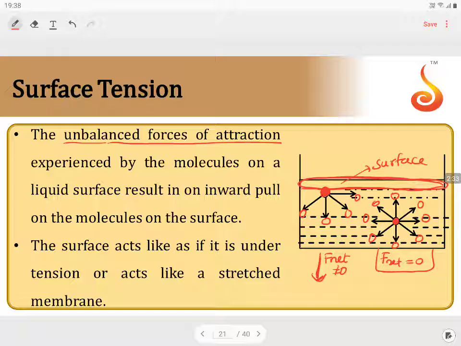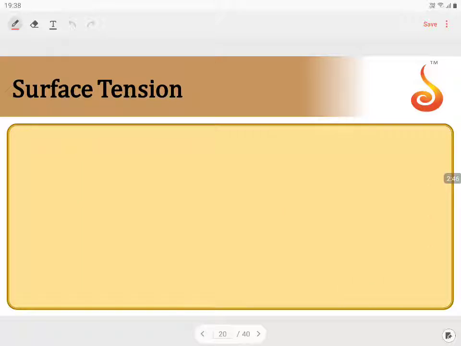When the molecule moves to the surface, it comes under stress because there is an inward pull. Now what does the molecule try to do? The molecule tries to move close to the other molecules. Every molecule will have forces from each direction. There will be a force of attraction from both ends within the surface.